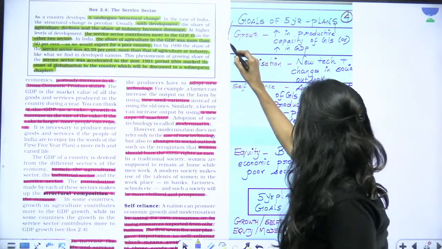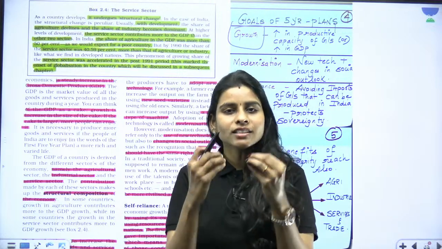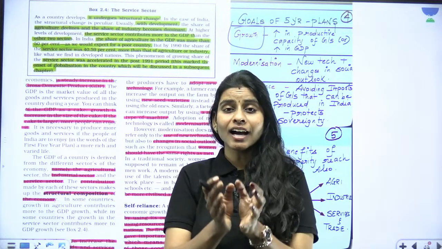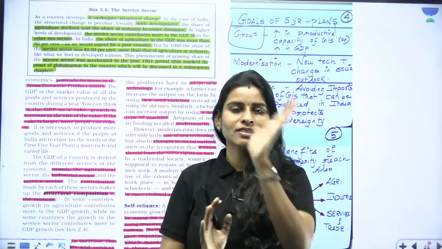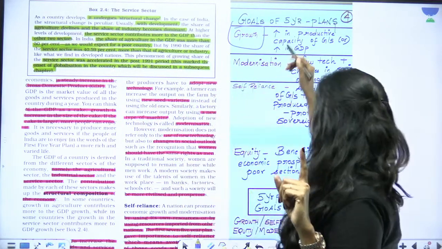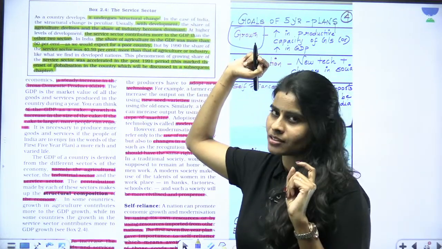So what do we mean by growth? It is very simple, right? Increase in productive capacity, increase in gross domestic product, that is the production of overall goods and services, the total goods and services in the economy. So that is talking about growth. Yes, we have to achieve growth. We have to increase the productive capacity of the country.